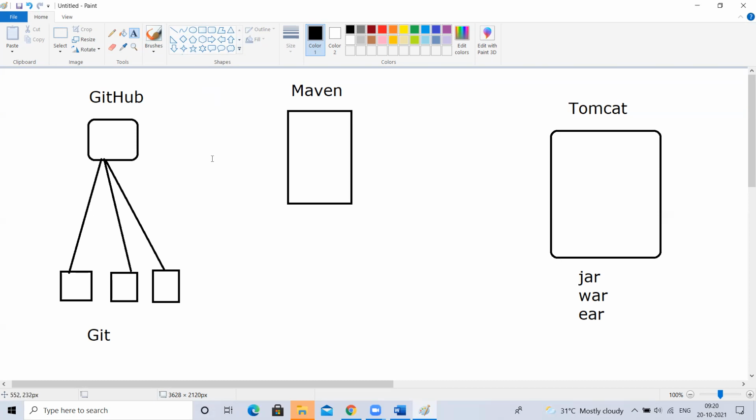There is not much difference. One uses XML, the other uses YAML. There is a small difference, that's it. Okay, Maven we are going to learn.